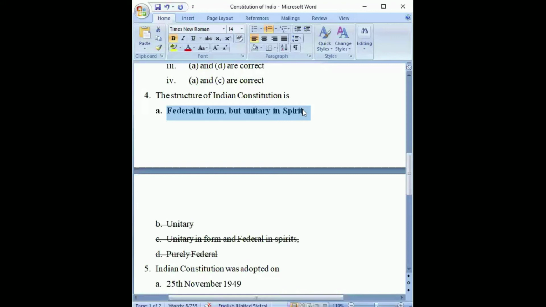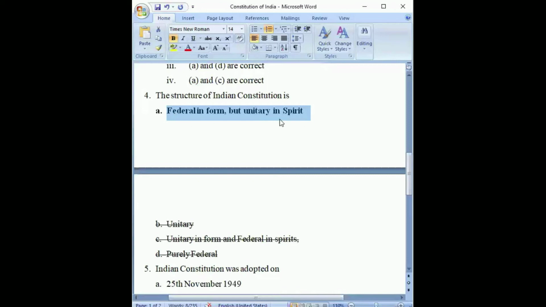That means states are given powers, but the spirit is unitary, that whenever needed, there are provisions that the central government would take over the powers or the charges of matters relating to the state also. So this is the correct option, federal in form but unitary in spirit. So this is also a feature of the Indian Constitution.